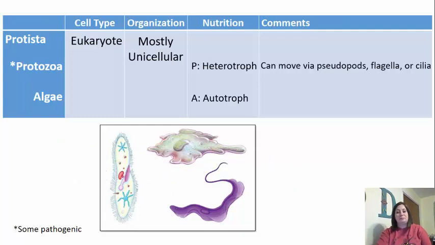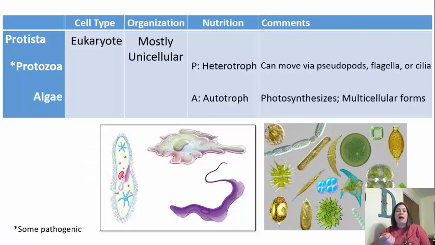When we're looking at the algae side, these guys are the ones that are going to do photosynthesis. There are a lot of multicellular forms, and this is what we call seaweed, okay? Or when we do red algae, brown algae, which is known as kelp, green algae, that sort of thing, this is going to be those multicellular forms of the algae. Here in this particular picture, guys, these are mostly the unicellular forms, and this would be things like diatoms, euglena, different groups that would fall into that algae group.